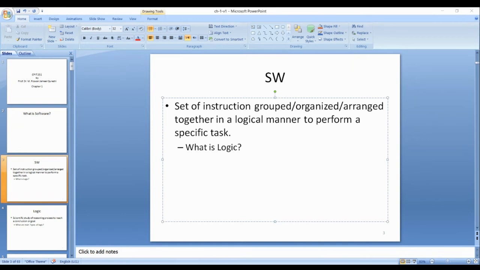Logic is lazim. Without logic, software will not work. In Arabic, logic is called mantak. So how to define logic?